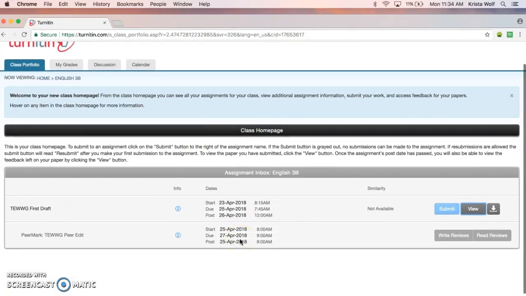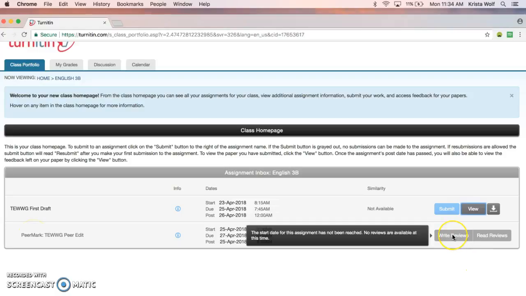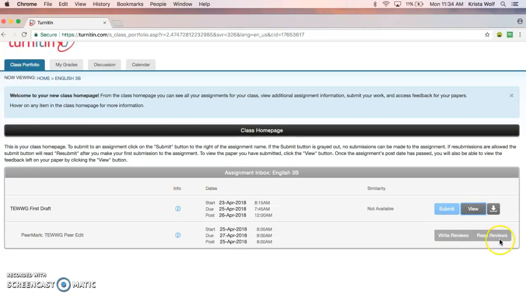On Wednesday morning, you're going to be completing a peer edit. You are going to be writing a review for one other student. You're also going to be required to do a self-review, and then once the reviews are done, you can click on this button here to read the review that your peer has done for you.